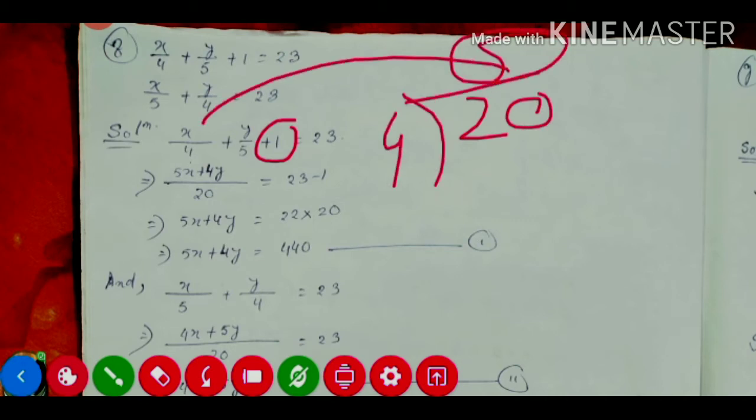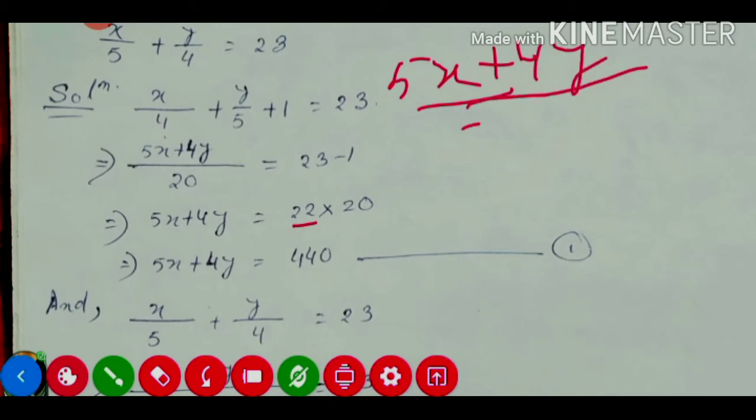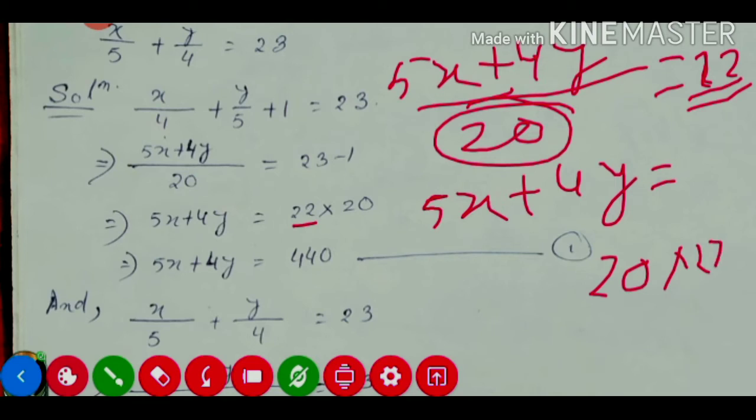So 5 into x will be 5x. Plus 20 divided by 5 is 4, so 4 into y will be 4y. And 23 minus 1 will be 22. So it will be like this: (5x plus 4y) divided by 20 is equal to 22. Now if we do cross multiplication, it will be 5x plus 4y is equal to 22 into 20. So this one we are getting here.